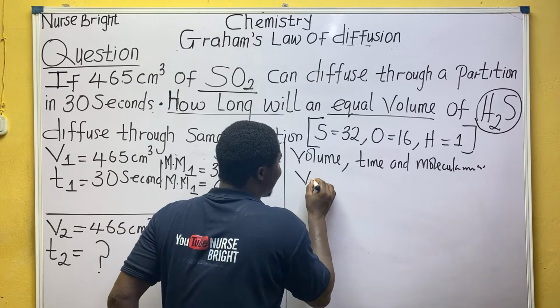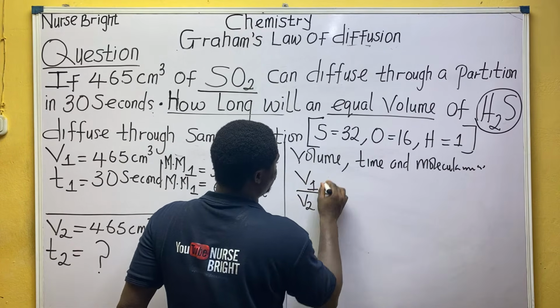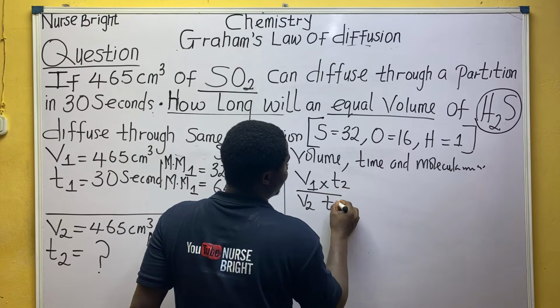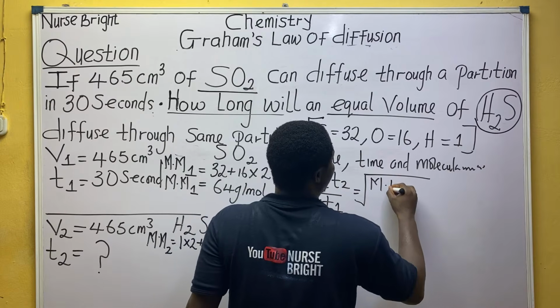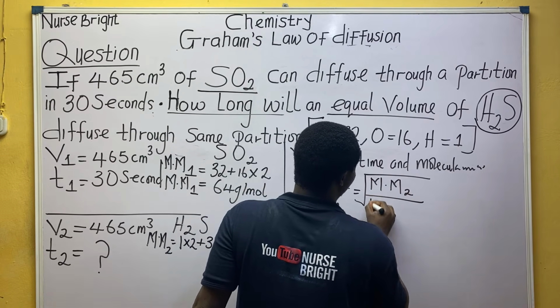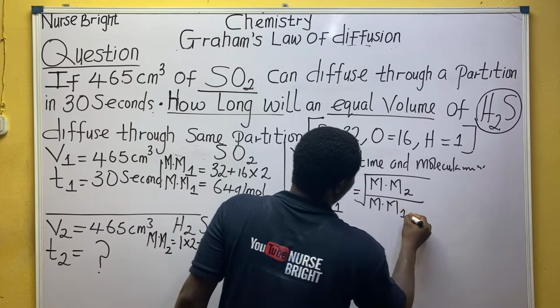It is volume 1 divided by volume 2 times T2 divided by time 1, equal to the square root of molecular mass 2 over molecular mass 1. Are you there?